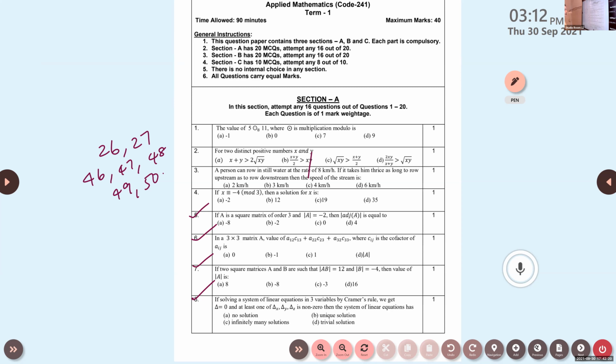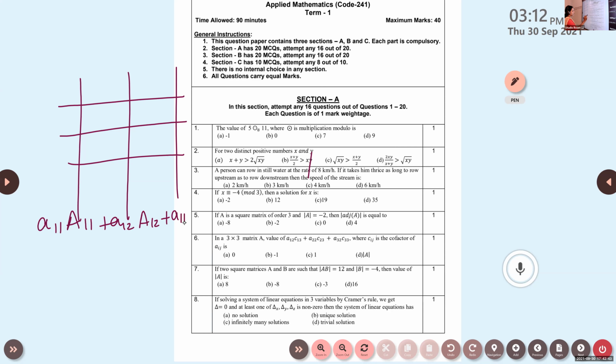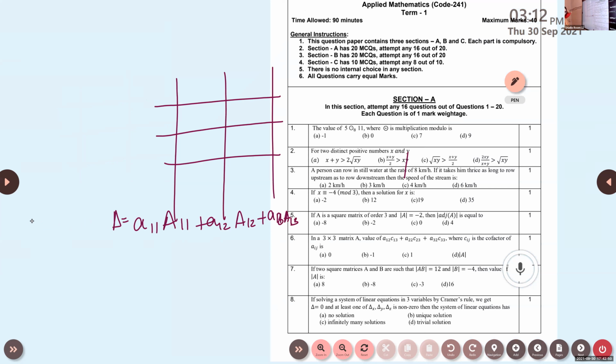Next one, 6th one. No need of doing the calculations. What you have learned: an element multiplied by its corresponding cofactor, taken along the first row or along a column, A11 times capital A11 plus A12 times capital A12 and so on, will always be equal to delta, the value of the determinant.